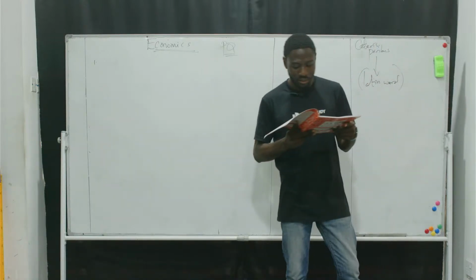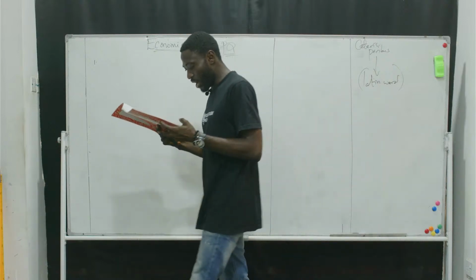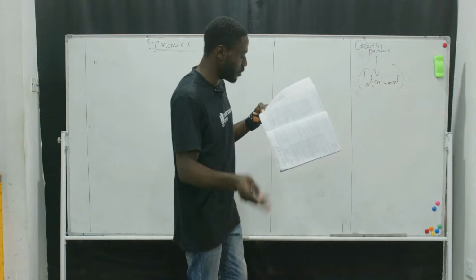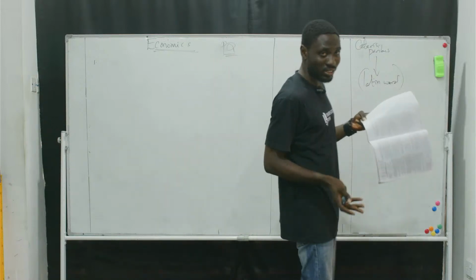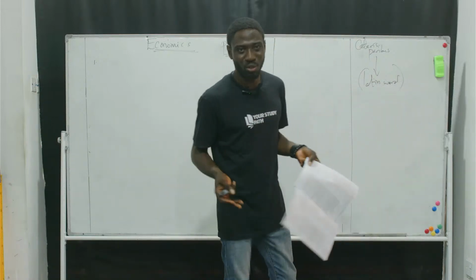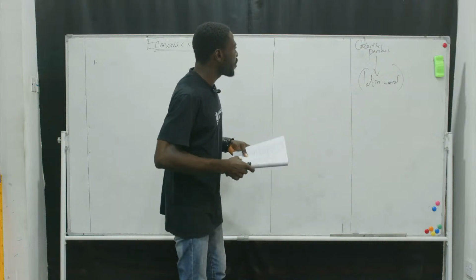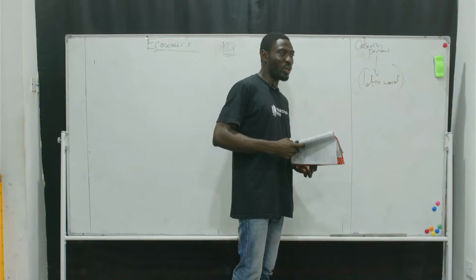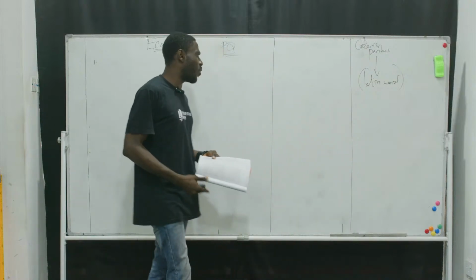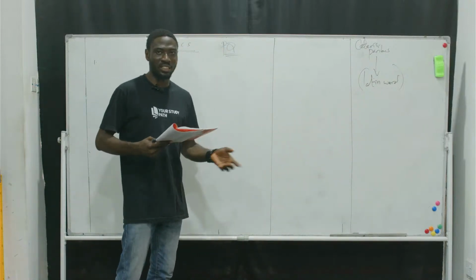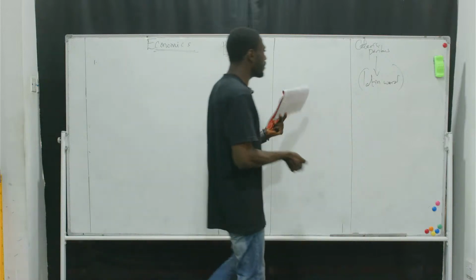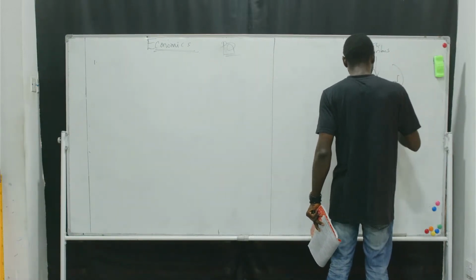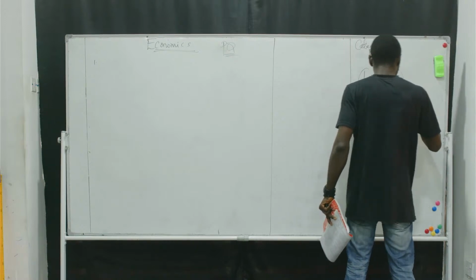So if you are saying all things being equal, what do you think can tally with the answer here? Now, in economics, when we say all things being equal, we mean that all those factors are constant.